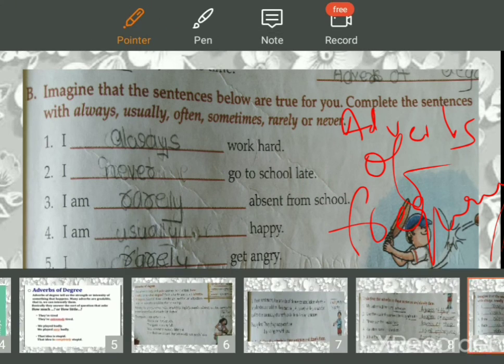Okay, how many times do you do this thing? Okay, I dash work hard. Do you work hard? Yes, we always say we always work hard, right? I dash go to school. I never go late to school. I never go to school late. I am never late. And those who are late can write: We are usually late. We are often late. We are sometimes late. We are rarely late.